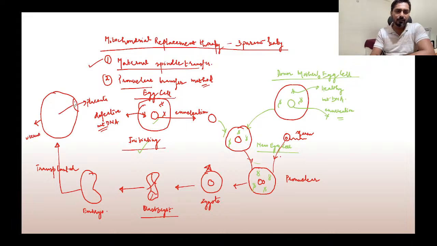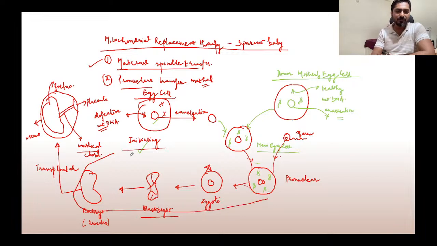And then the embryo starts to develop, and this stage we call the fetus stage. So this is the placenta, and this is the umbilical cord. The fetus is attached to the placenta through the umbilical cord. This stage is around 2 weeks from the formation of the zygote. See, the in vitro fertilization gets completed till here. So till here is your IVF.